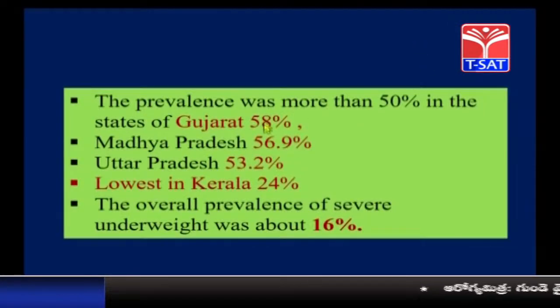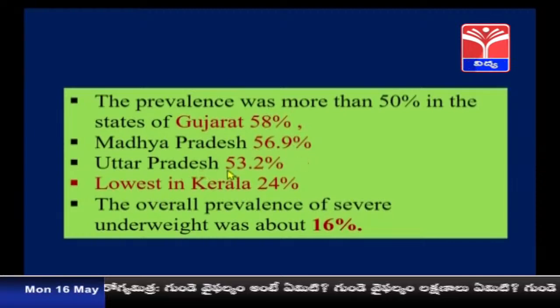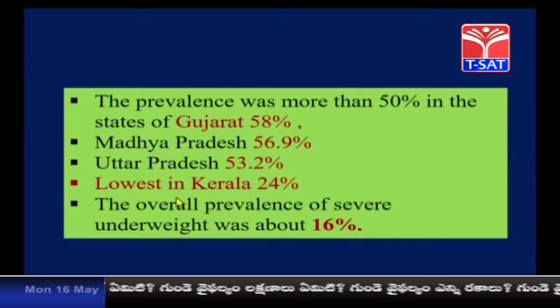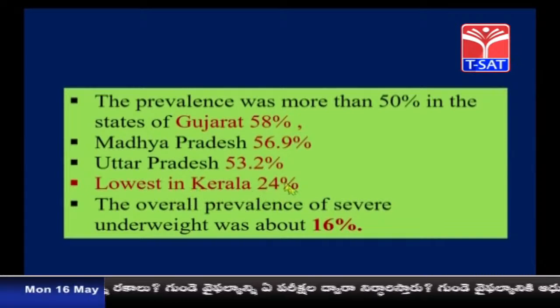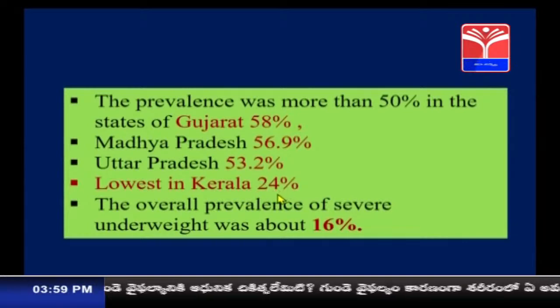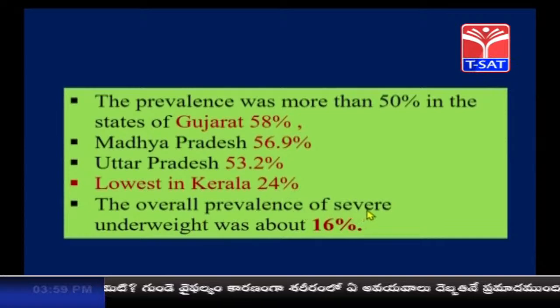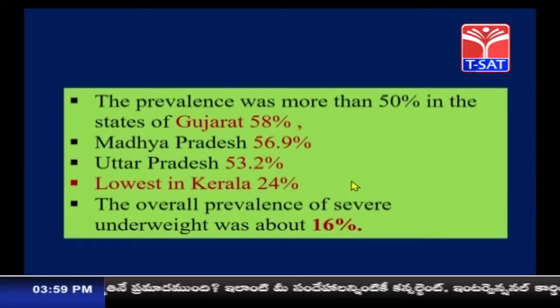The prevalence of this underweightedness was found more than 55% in the states of Gujarat, 58%, Madhya Pradesh 56.9%, Uttar Pradesh 53.2%, and it is found lowest in the state of Kerala, which shows the development as well as progress in the country. It is only 24%, and the overall prevalence of severe underweight was about 16% in the entire nation.